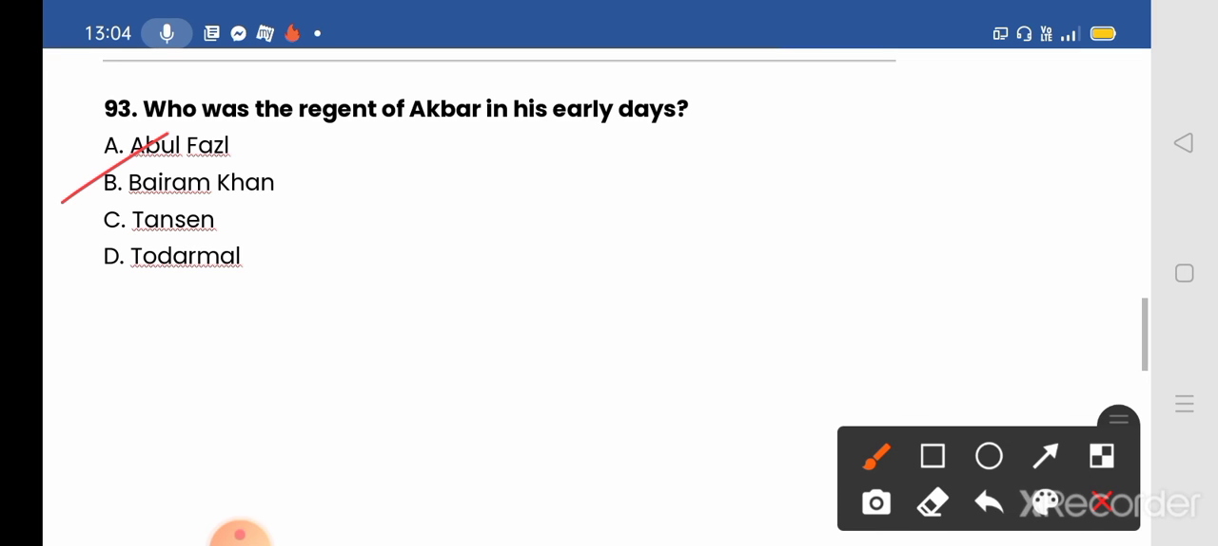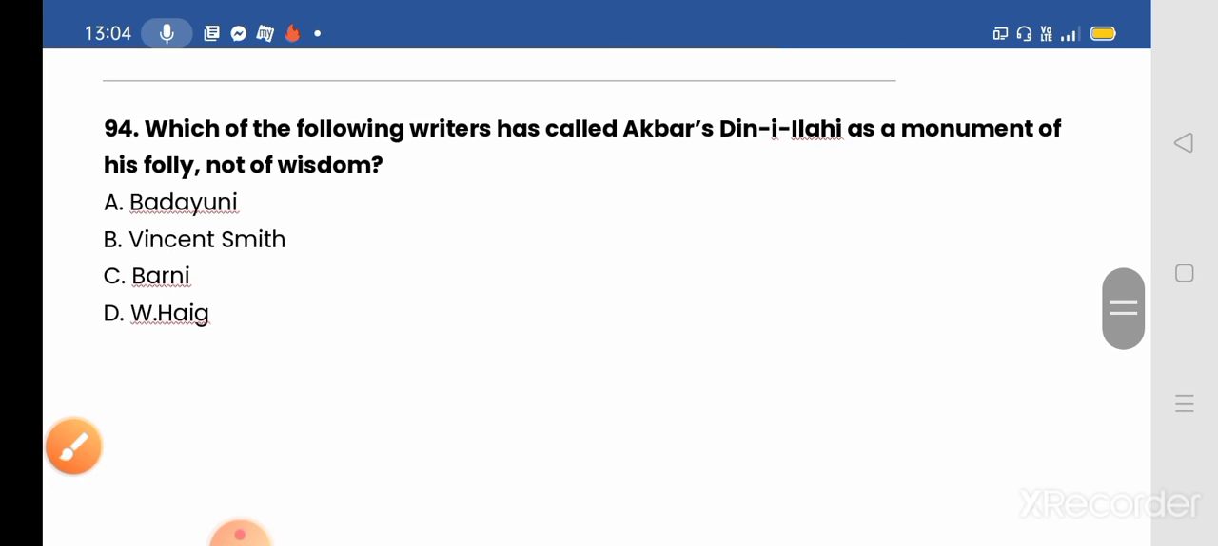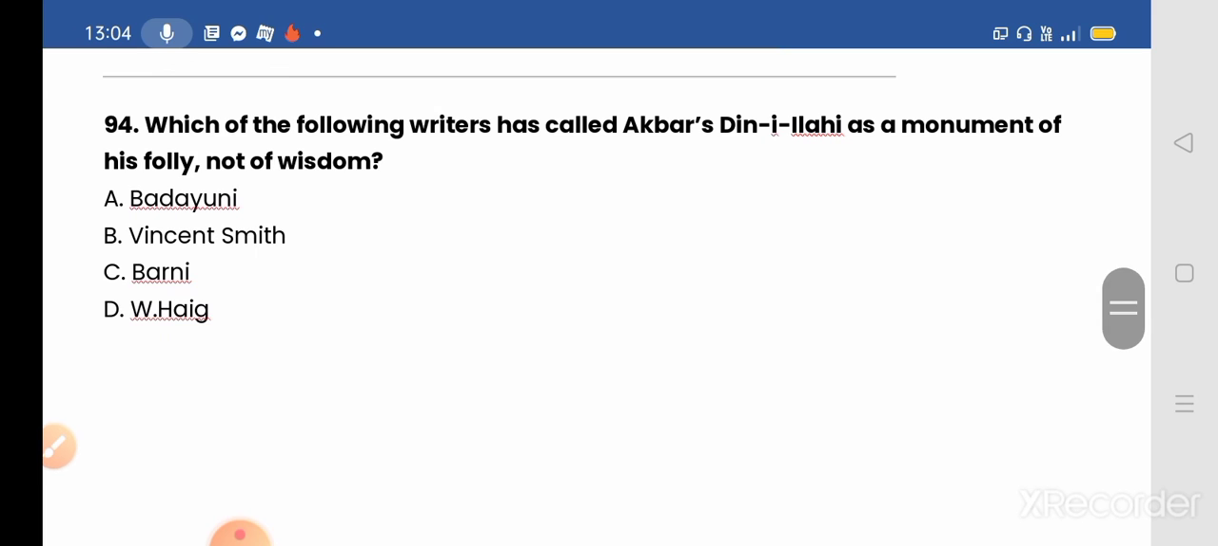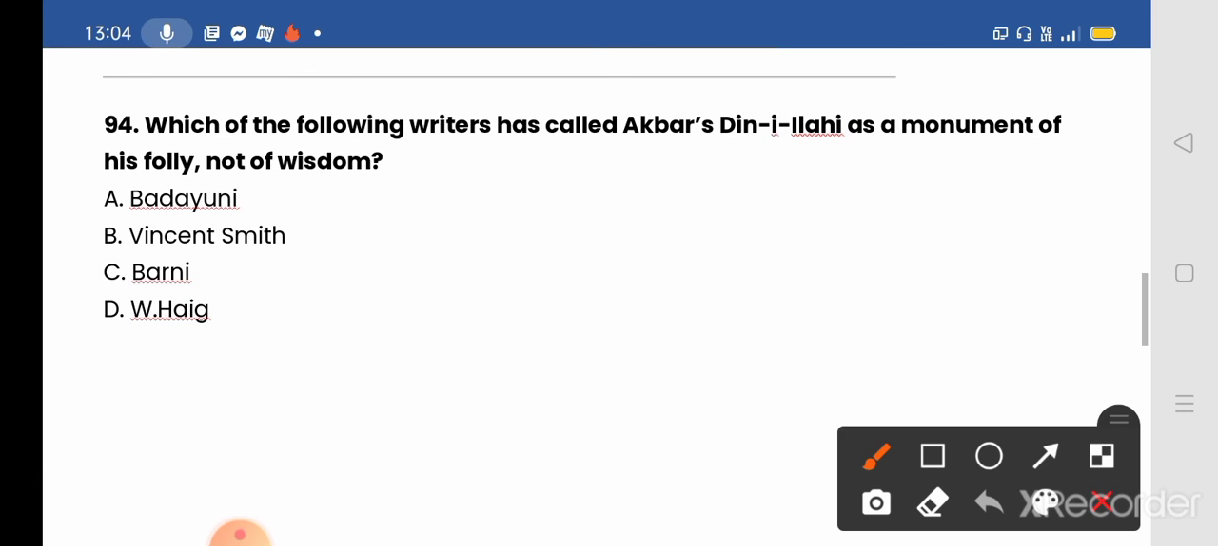Okay. Next, we move to our next question, question number 94. Which of the following writer has called Akbar's Din-i-Ilahi a monument of his folly, not of wisdom? Option given: A. Badauni, B. Vincent Smith, C. Bernier, and D. W. Haig. And the correct answer will be Vincent Arthur Smith, a British Indologist and art historian, who stated that Akbar's Din-i-Ilahi was a monument of his folly and not of wisdom. Okay, so option B will be the correct answer.